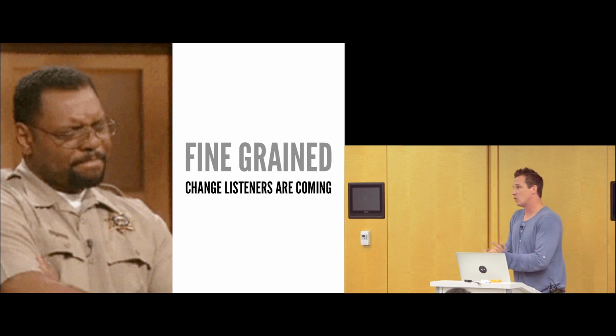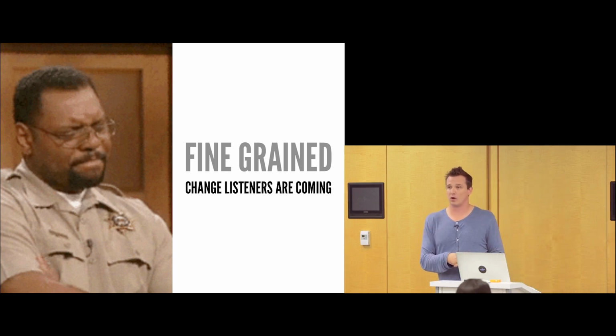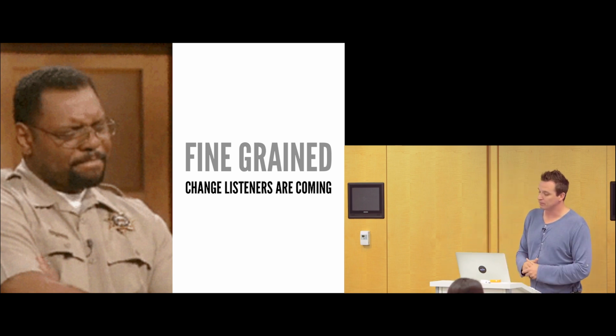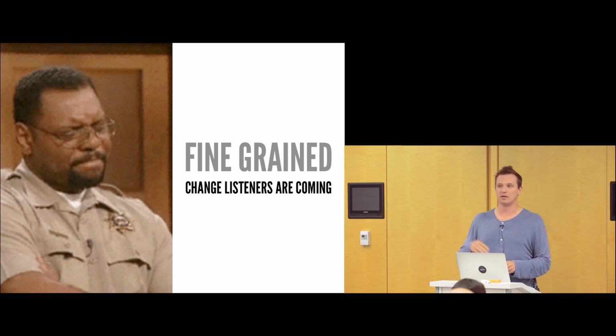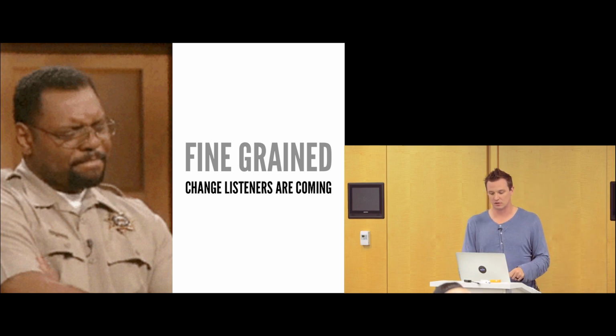Usually around this time, questions are asked like, all right, well, I want to know when the name on my dog has been changed. How do I do that? That is currently in development, and it is coming. So they are aware of it. There is an actual ticket on the Realm Java GitHub page where they're tracking all the progress on that. So that is coming, which is good news.